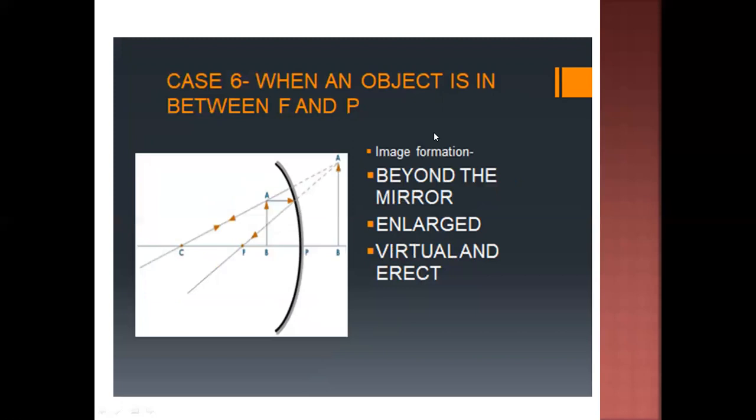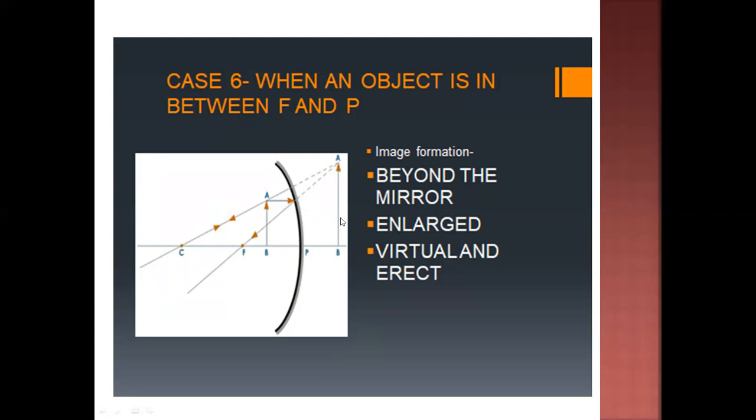So the next case of the concave mirror is different from the other 5. In all the 5 cases, the image is formed real and inverted. This is the only case in the concave mirror when the image is formed virtual and erect. This case is when the object is in between focus and pole. So when the object is in between focus and pole, that is AB, the image is formed behind the mirror.